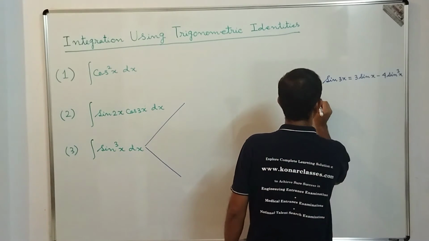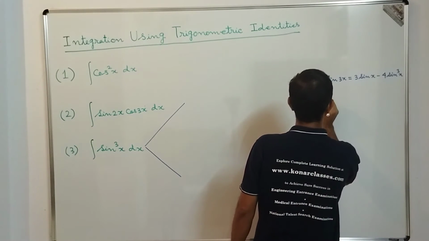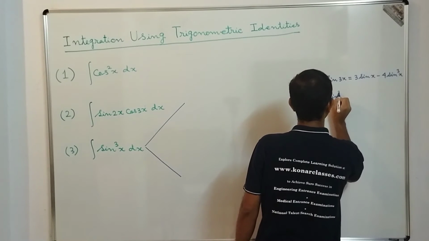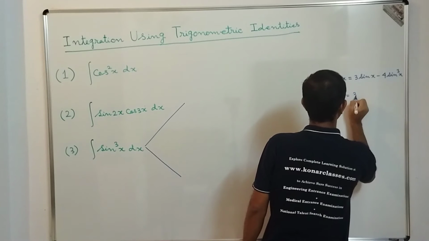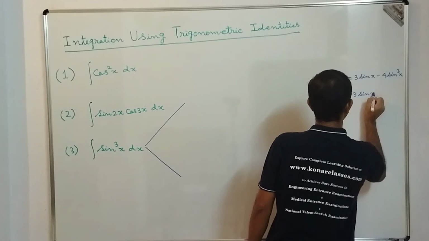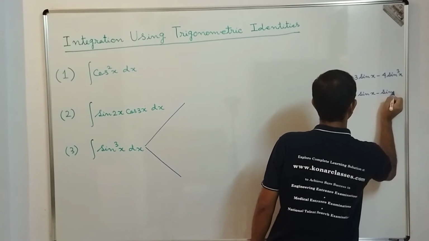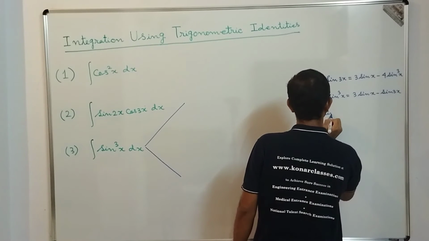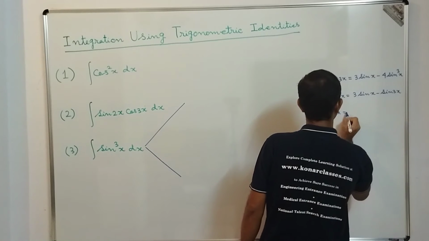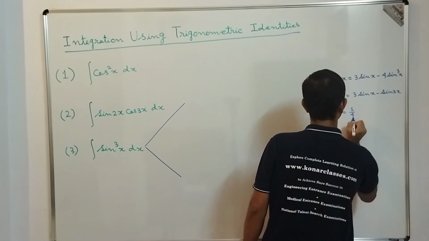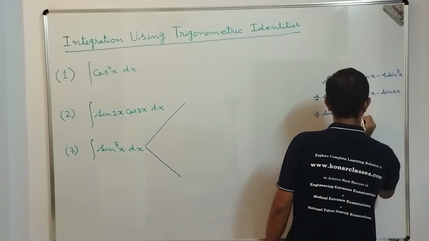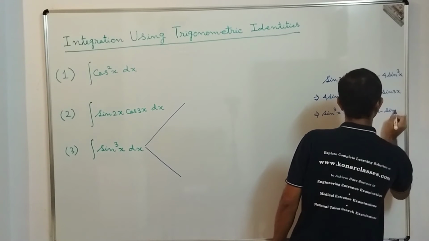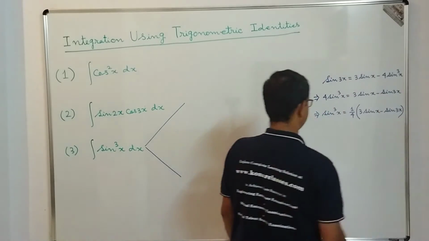So this implies that 4 sin cube x is equal to 3 sin x minus sin 3x. So this implies that sin cube x is equal to 1 by 4 into 3 sin x minus sin 3x.